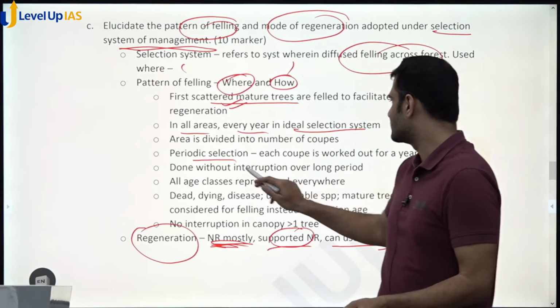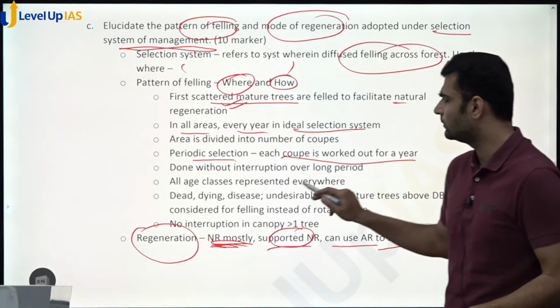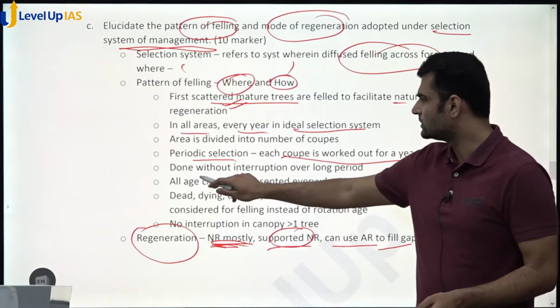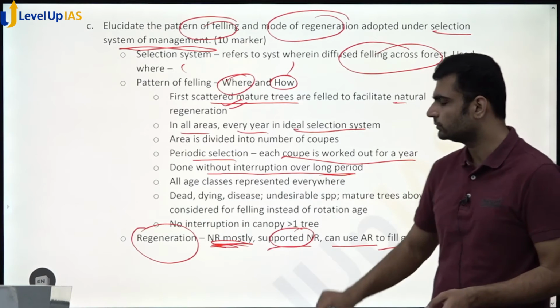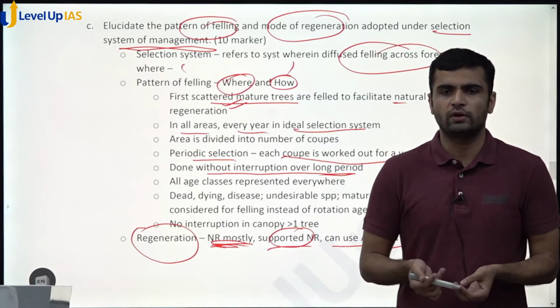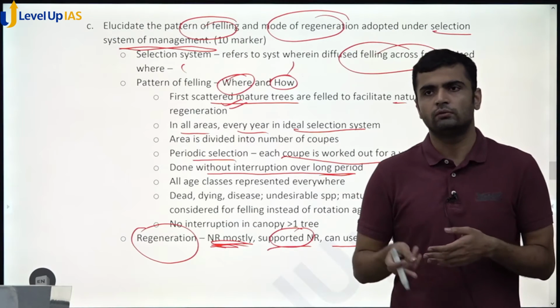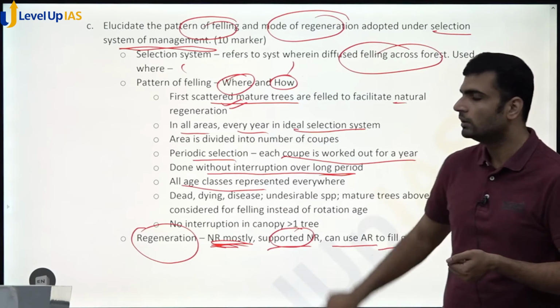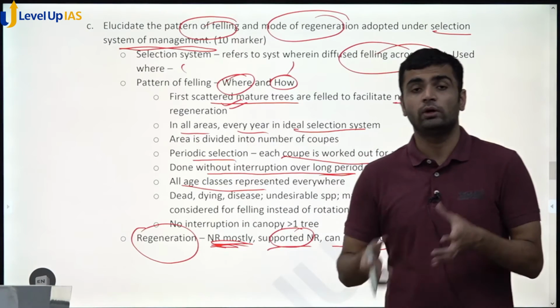So periodic selection is there. Each coupe is worked out for a year. Area is divided into coupes, that's what I have mentioned. It is done without interruption over a long period of time. And what kind of forest do we get in the selection system? We get irregular forest, and we try for normal forest where all age classes are represented. Then again, pattern of felling.